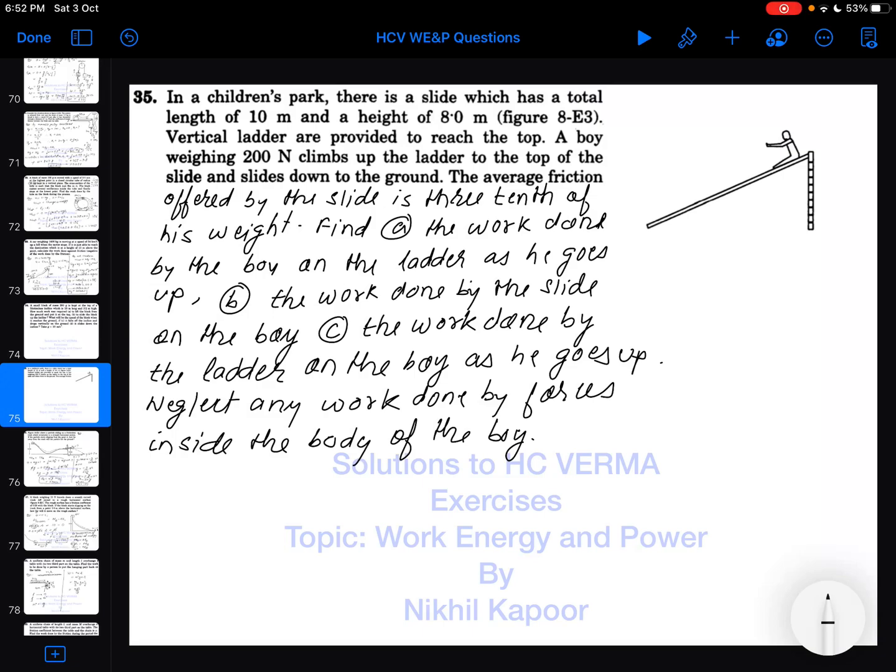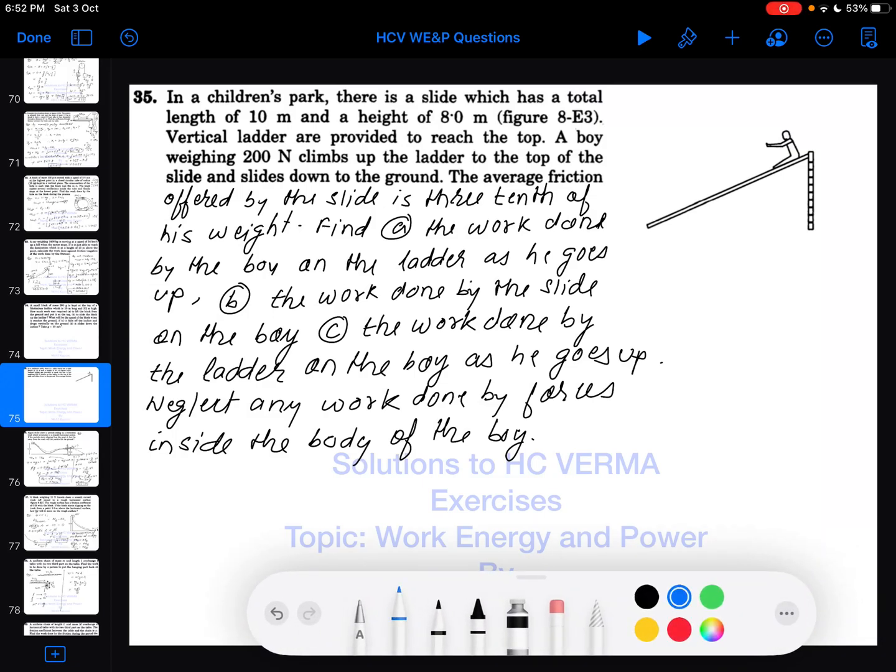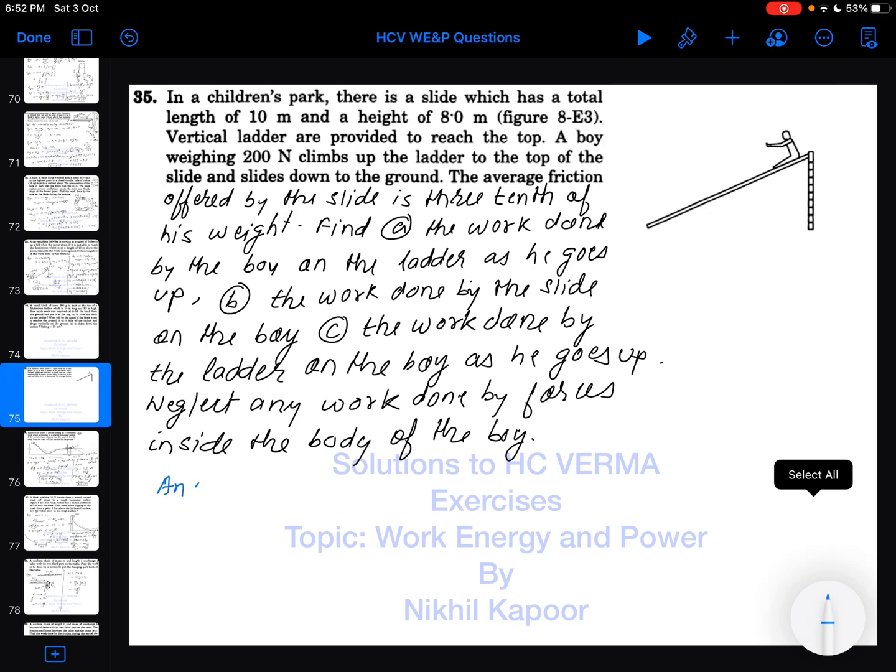With the 35th example. Okay, and what is said here in this example, in a children's park there is a slide which has a total length of 10 meter. So here the length of this slide is 10 meter and the height of the slide is 8 meter.